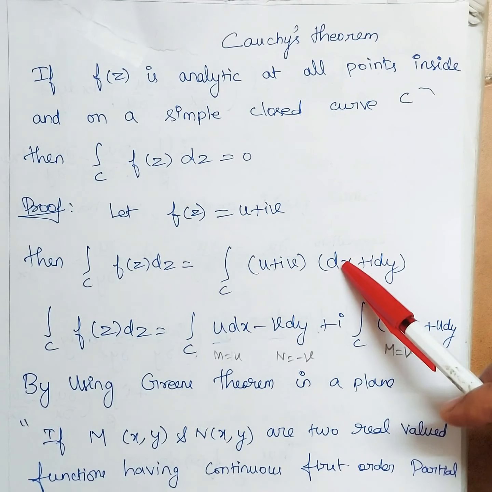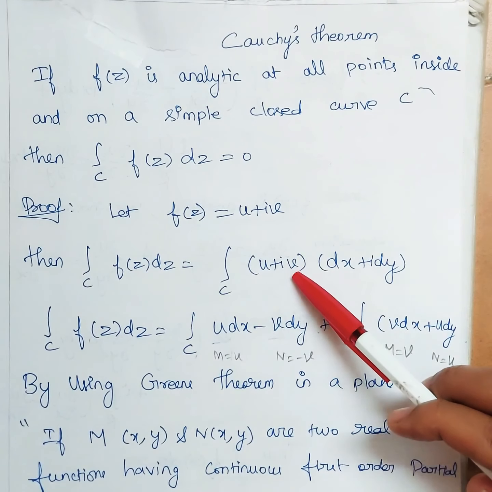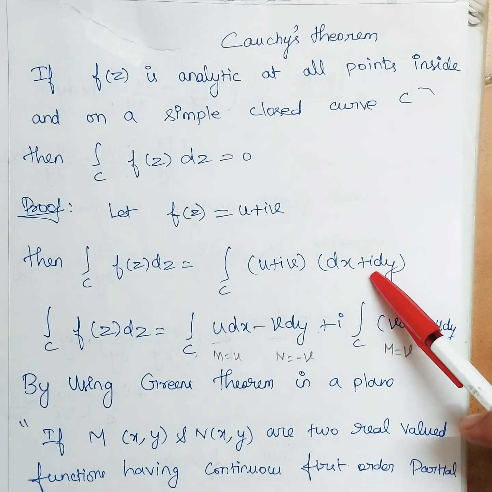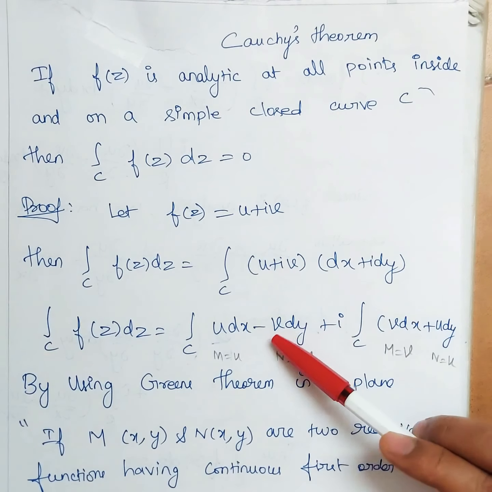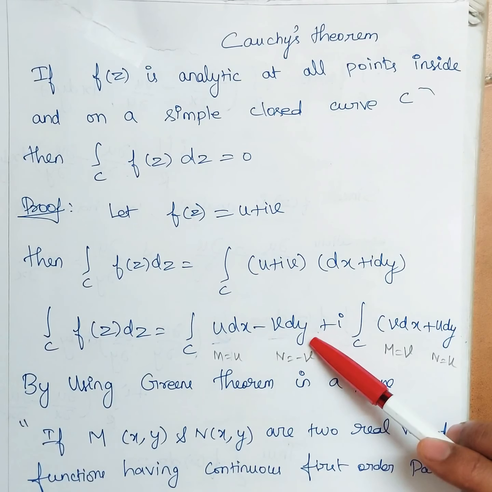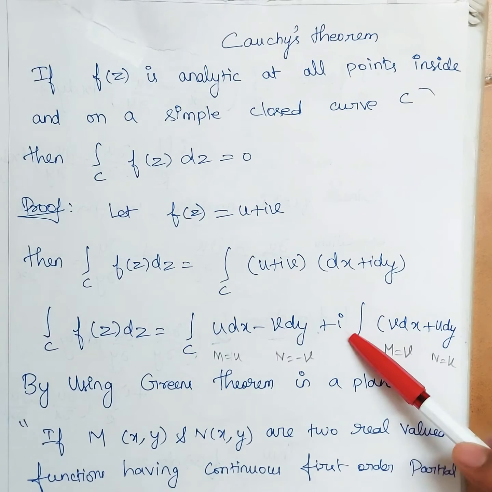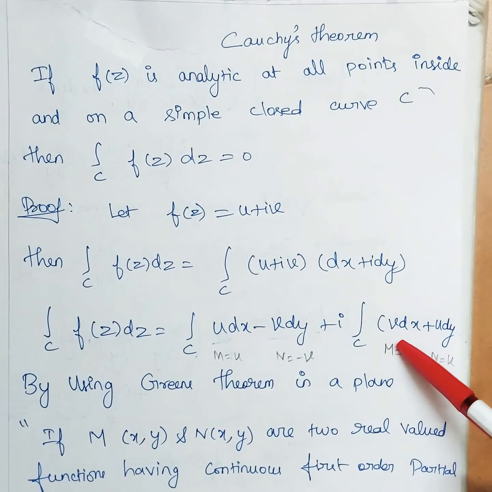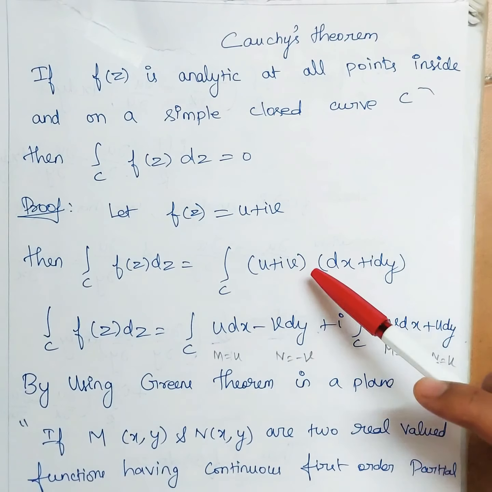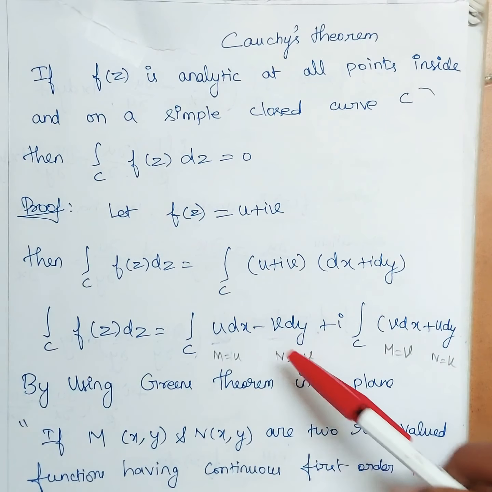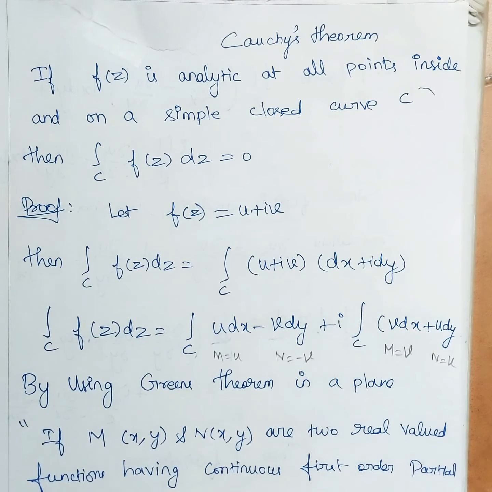So if I multiply this, what is a real part? u dx is one real part, and then this iv into i dy. If you multiply i into i it will become i squared, so it will become minus 1. So I have written minus, and then v dy I have written. The other two values are imaginary. Plus i into, what is the other one? v into dx. So I have written v dx, and then u into dy. So we have written that. We just segregated the real part and the imaginary part, kept i outside.